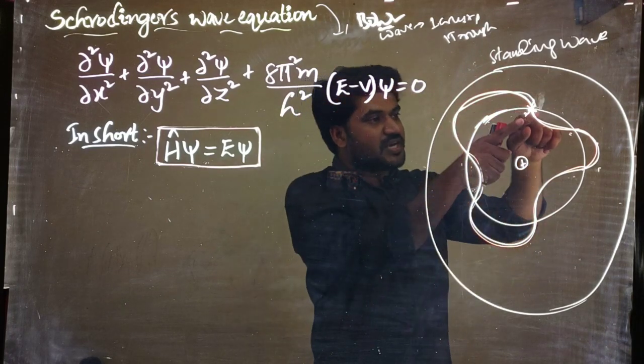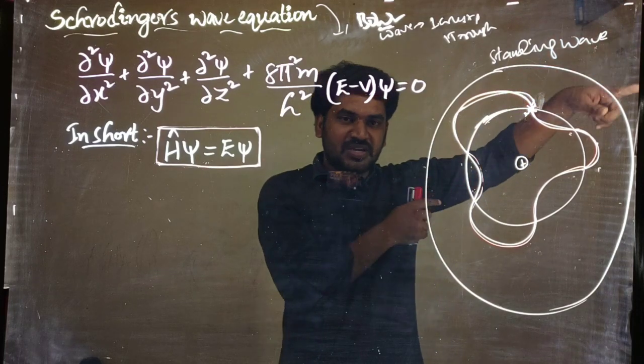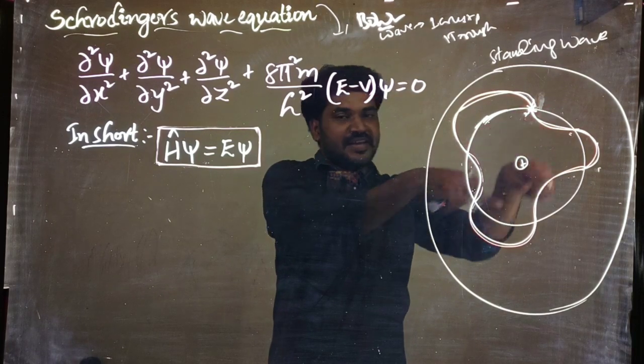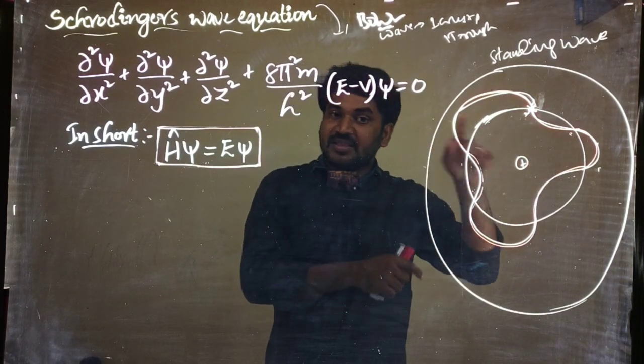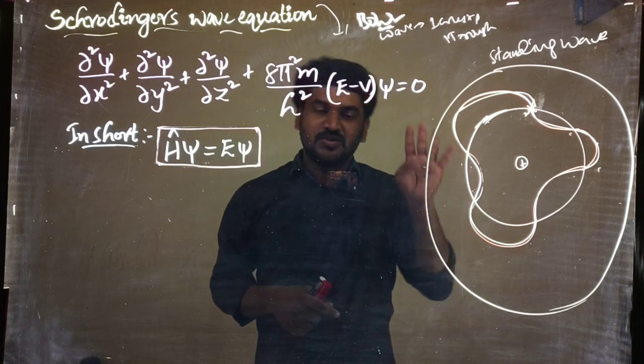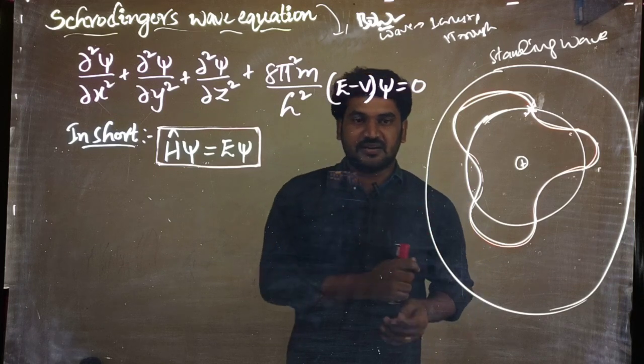If this wave is not connected here, if it is going somewhere else, you cannot find how many waves are there, right? If it is coming back to the same point, you can say the starting and ending point of the wave. By that you can say the number of waves is 3, or the number of waves is 4. So by using that you are able to say the energy of the particle, right?